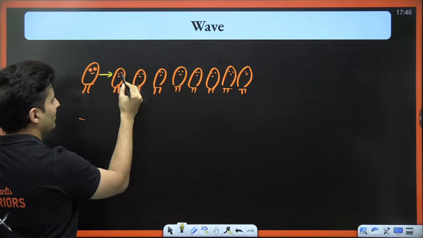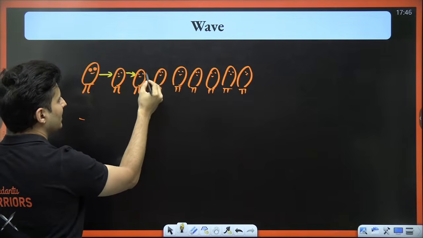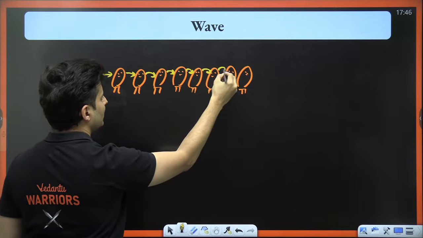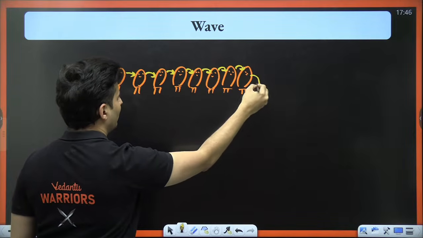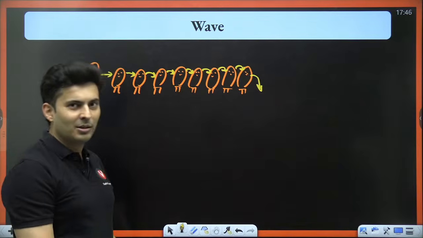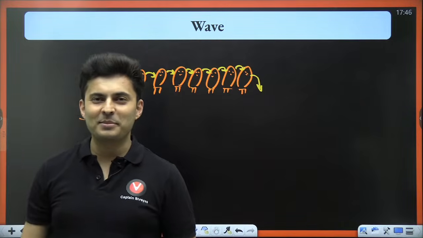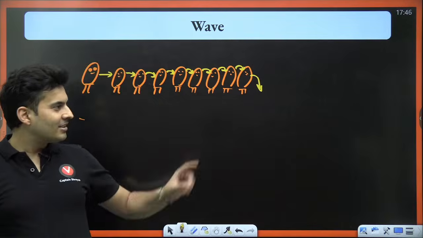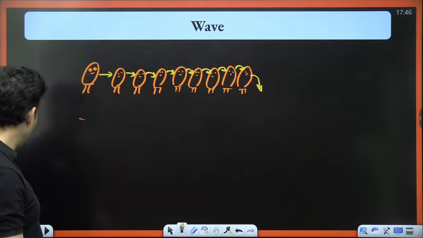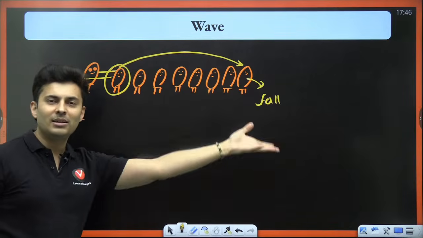Second way is, what this Pandu does, he does not lift this Pandu. He will just push this Pandu. So this Pandu falls on this Pandu, falls on this Pandu, and so on, and this Pandu falls down. Once this Pandu falls down, then this next person buys the movie ticket. In both the cases, be it this one or this one, the Pandu in the front fell down.